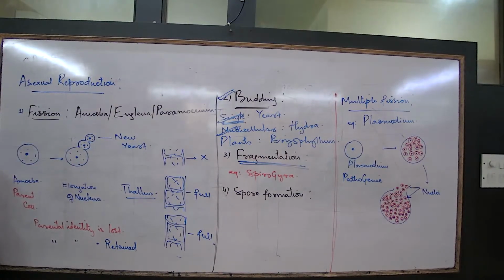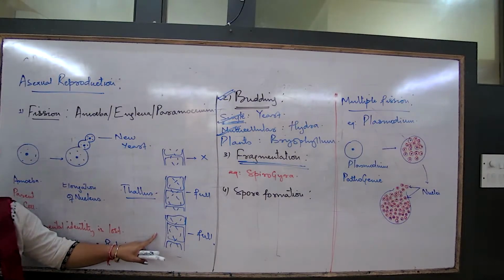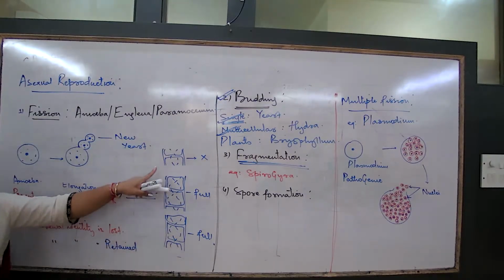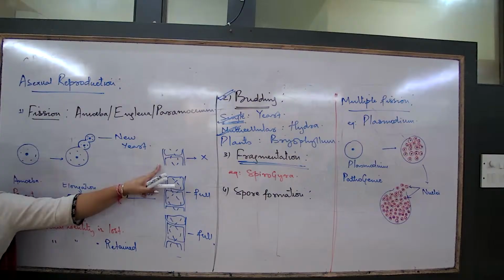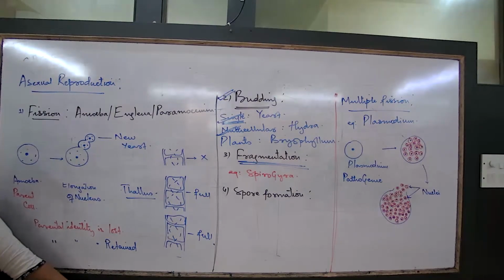This entire Spirogyra, into how many organisms will it give rise to? Kuch confirm rehta hai? No, nothing is confirmed. When the body divides into few fragments, does the fragment have adequate number of cells? If yes, it will give rise to a new organism. If no, it will not give rise to a new organism. And that's how sometimes we may come across 5 organisms from one filament, sometimes 8 organisms from one filament.